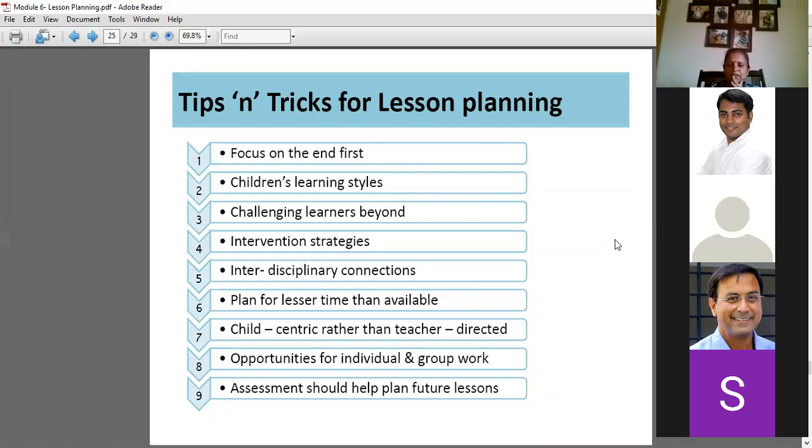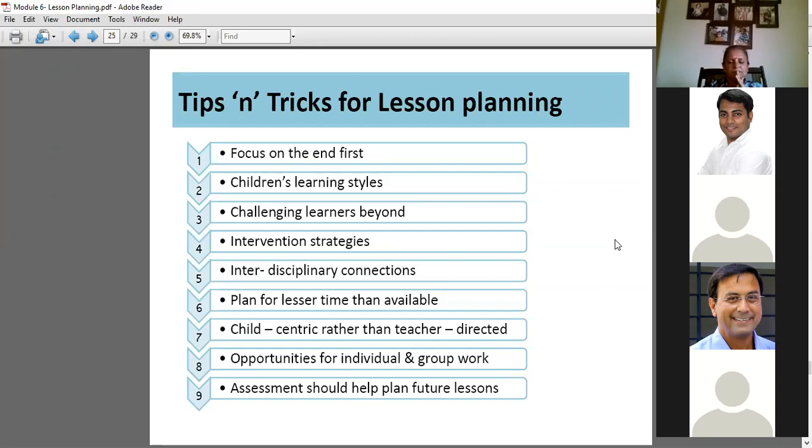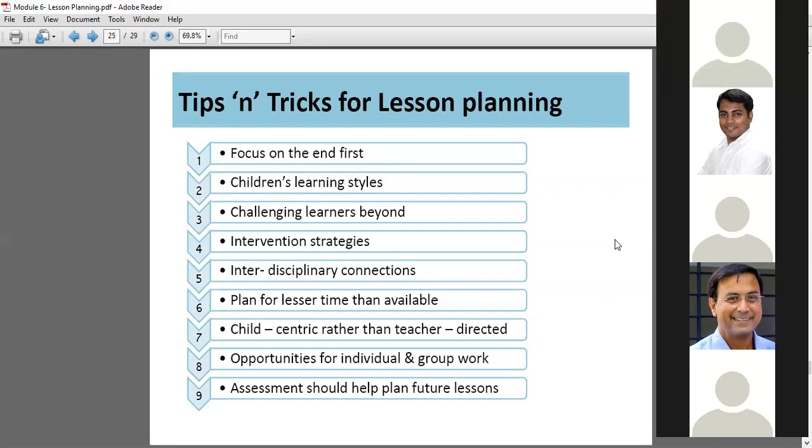Clear? Third point is challenging learners beyond. What does this mean? Extra smart children, we have to go beyond the level they are learning. We have to tell them to think more about the topic, beyond what we are teaching.